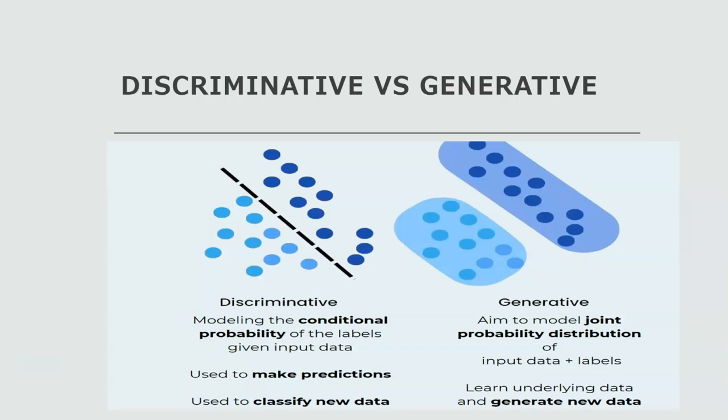And of course, there are various differences in respect to complexity and in respect to how the models are built, and we will be discussing those concepts in our further videos. But today, to keep it simple, we have learned the basic differences between generative AI models and discriminative models.